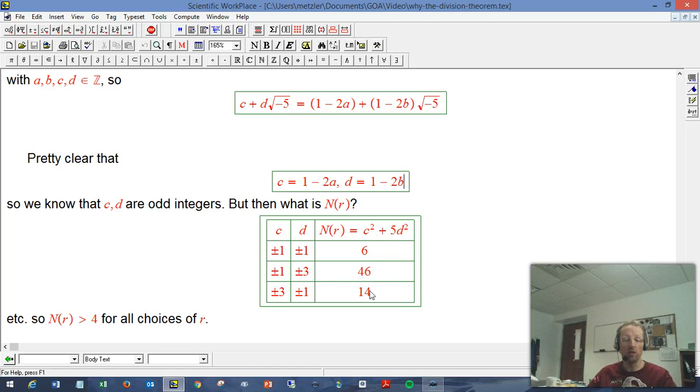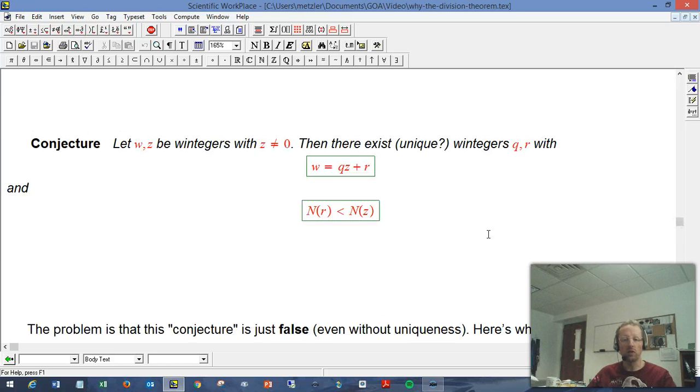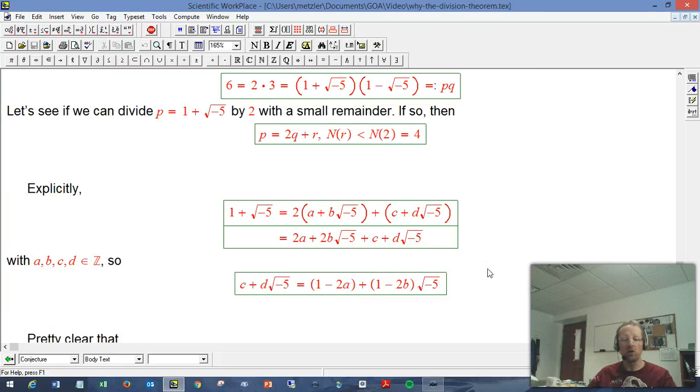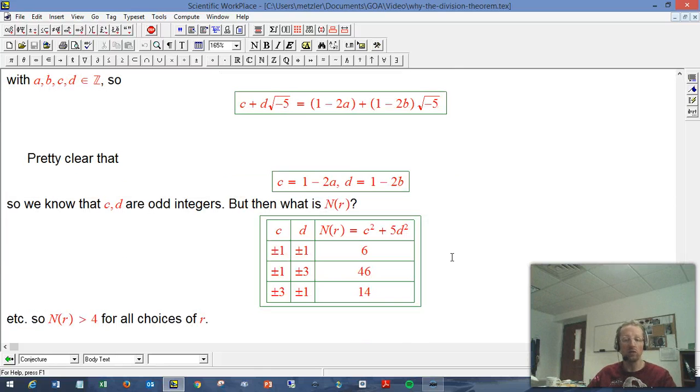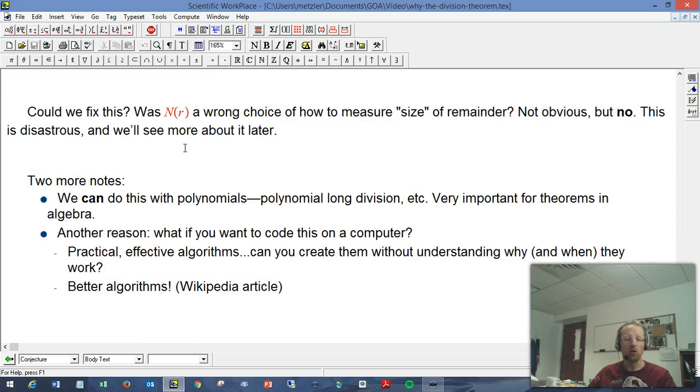Okay, so there's just nothing on this list that says R is a small integer. So we have got a failure of the analog of the division theorem here. There's no way, here's the conjecture, we can divide W by Z, quotient Q, and small remainder R in a sense that's going to be useful for other work, and it turns out that that sense is exactly this measure of smallness. So this is a situation where the theorem that we thought was so obvious in integers just fails. It stops being true, and it has some really interesting consequences for problems like the a squared plus 5b squared problem. Okay, so let's see, could we fix this?